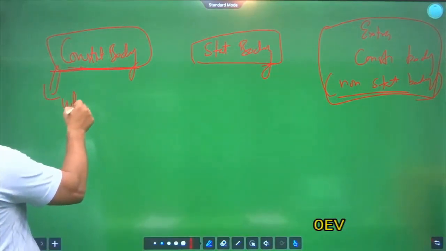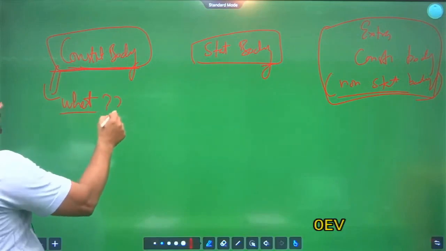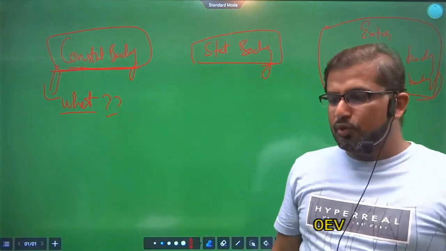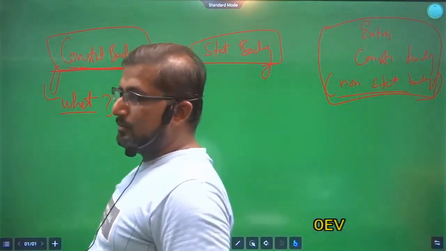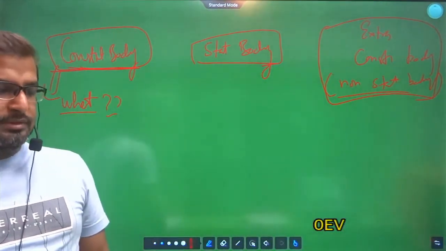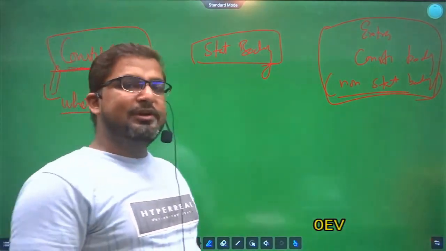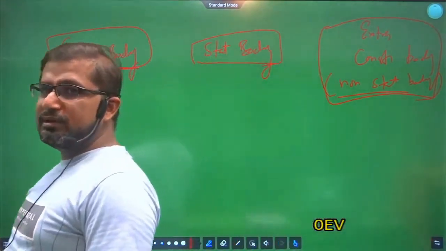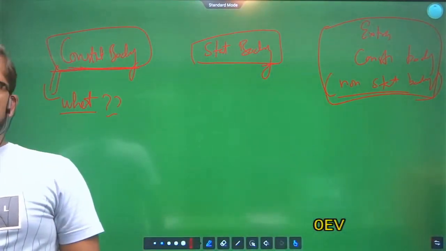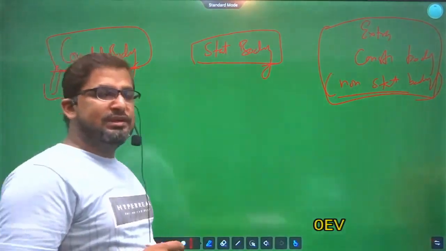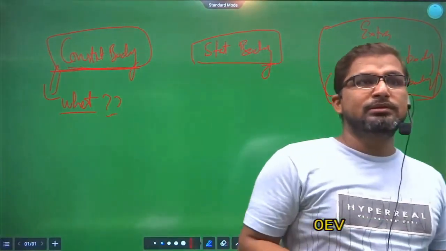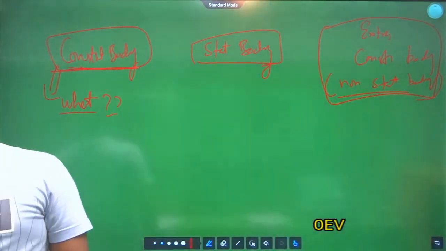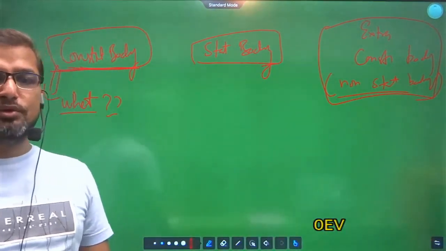First, see what is constitutional body. Constitutional body means those bodies about which there is detailed provision in the constitution. Clear? Those bodies are called constitutional bodies.